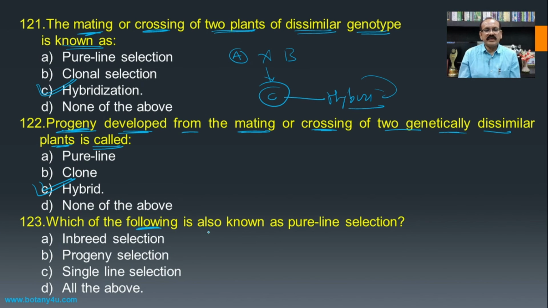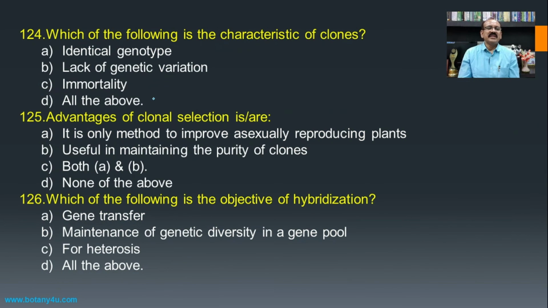Then, which of the following is also known as pure line selection? Inbreed selection, progeny selection, and single line selection, and all three are alternate words for pure line selection, and hence all the above becomes the answer. Then, which of the following is the characteristic feature of clone?